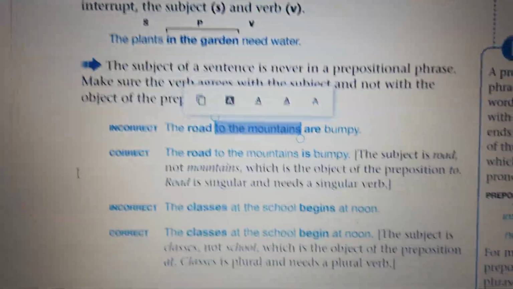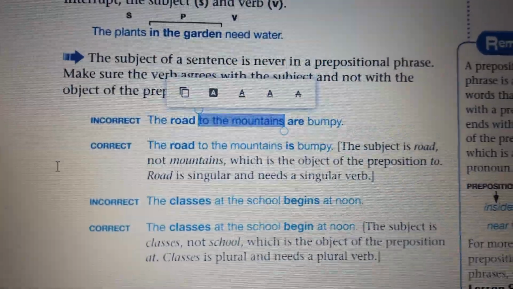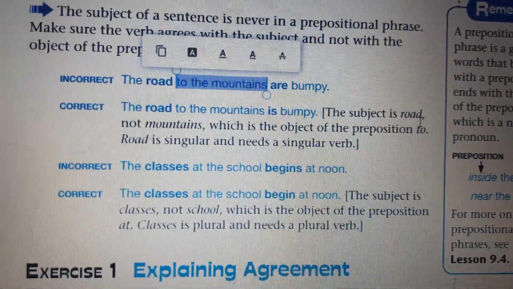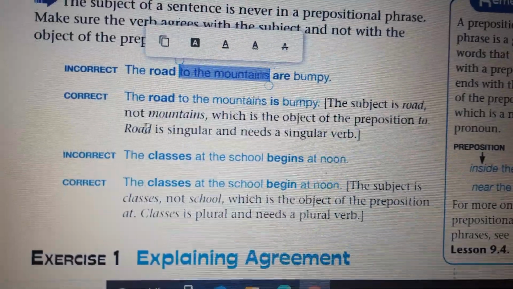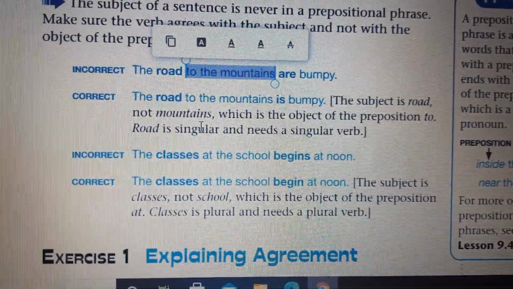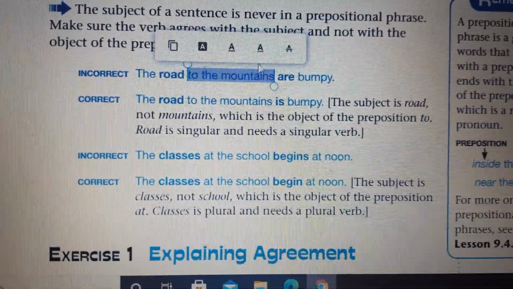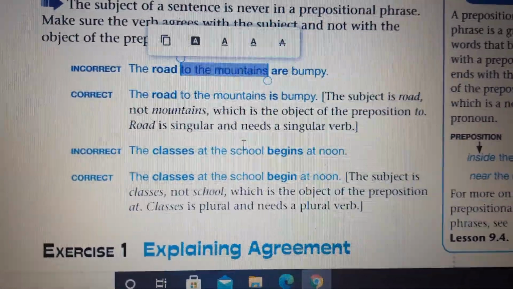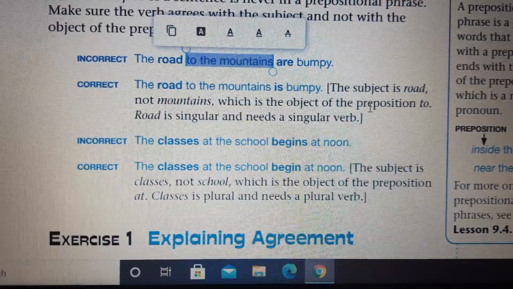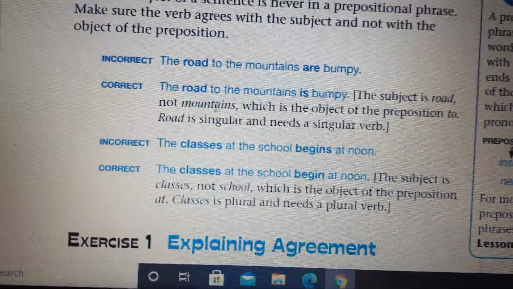What exactly I want you to do, just pause the video for a second and read. Here the subject is road, not mountains, which is the object of the preposition. Road is singular and needs a singular verb. This is the correct example.